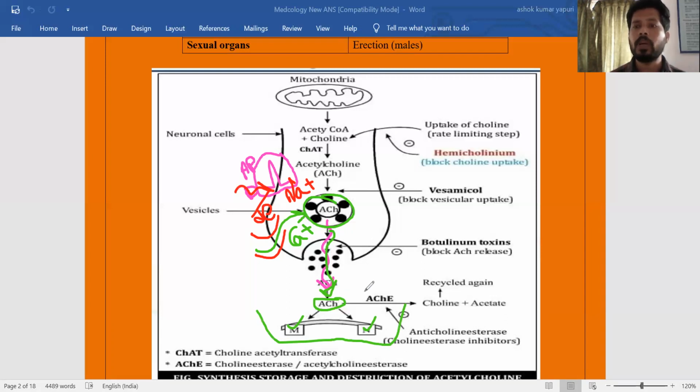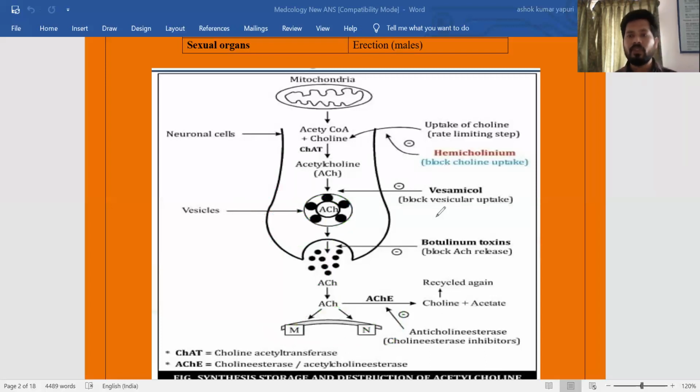That action is dependent on the tissue. It may be different tissues present in the body, and most of the body parts like eye, lungs, heart, salivary glands, a number of tissues have the parasympathetic innervation. They release the acetylcholine, bind to the specific receptor and show the pharmacological action. After completion of action, the neurotransmitter action has to be terminated.